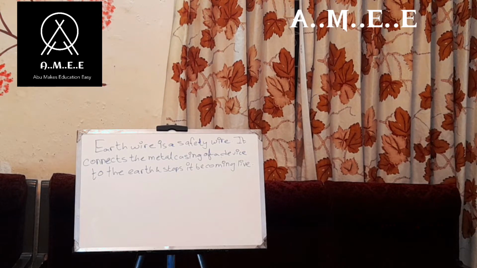But with an earth wire, it will provide an alternative pathway for the current to flow to the earth. Let's not delay and let's write this example.